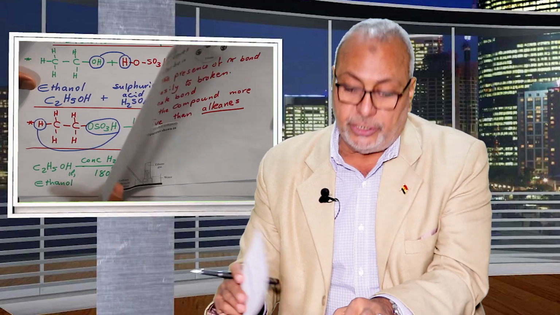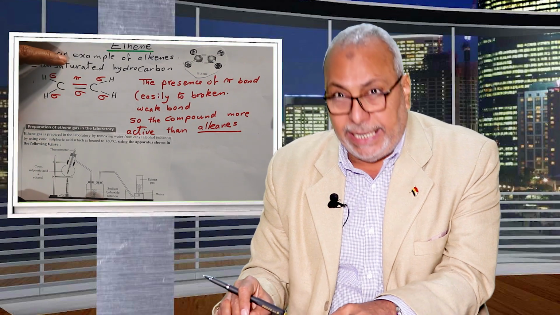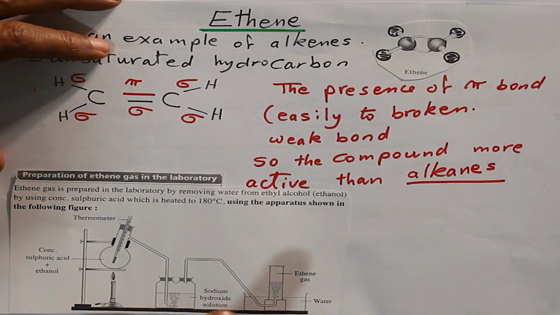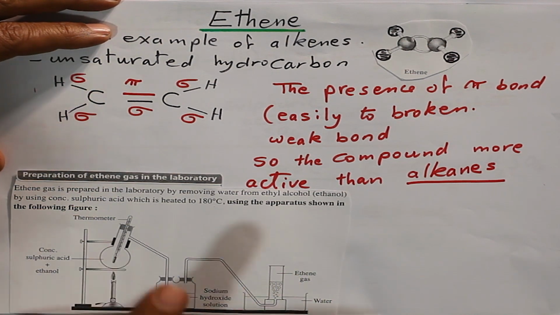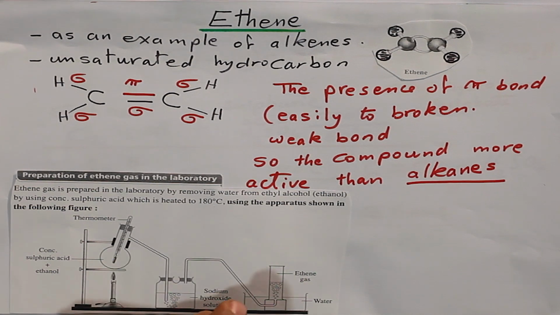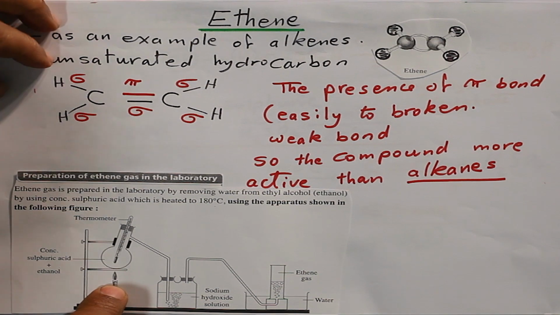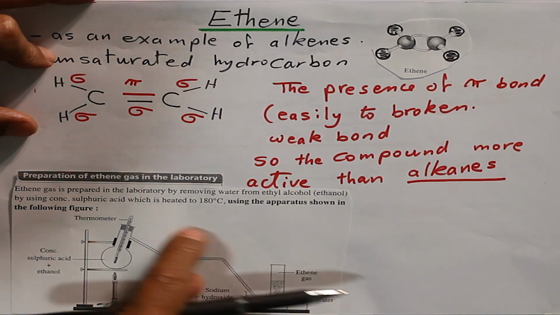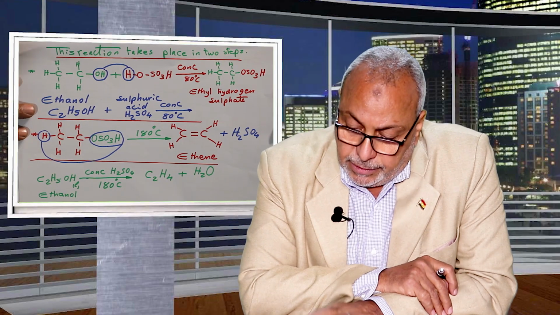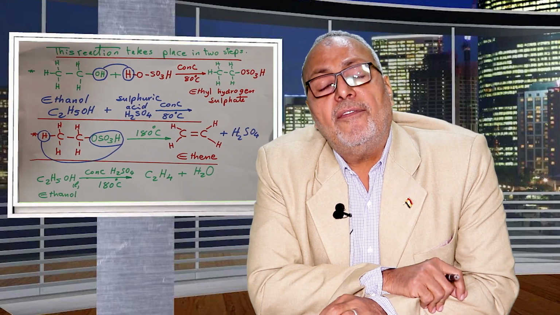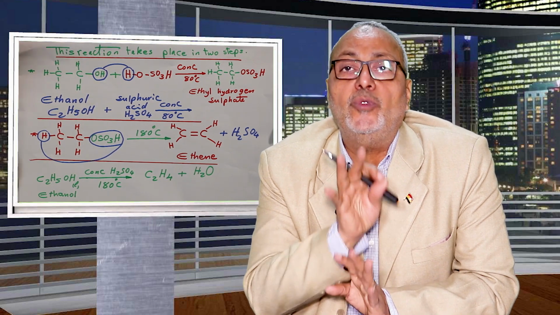What is the chemical equation for preparing ethene? Please try again to draw the apparatus for preparing ethene. This is the second apparatus. The first one is for preparing methane, the second one for preparing ethene. We must draw it and write its labels. Chemical equations for the preparation of ethene take place in two steps.